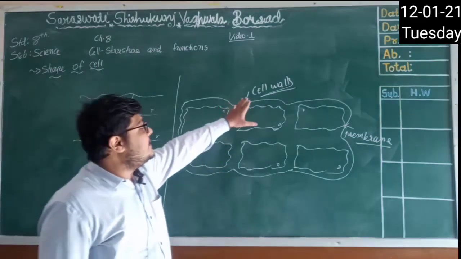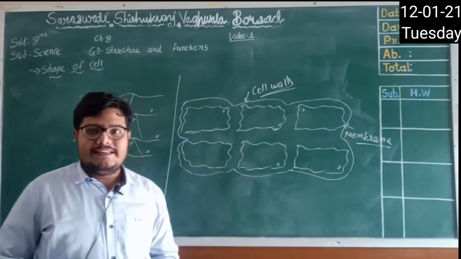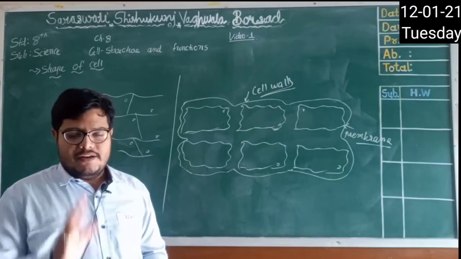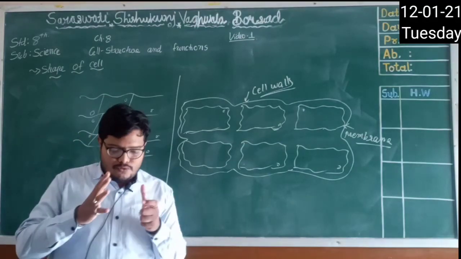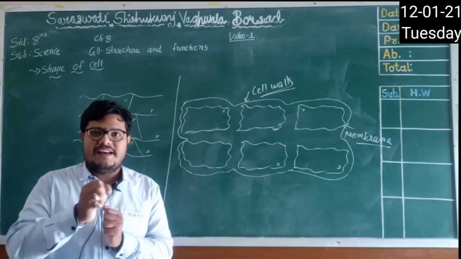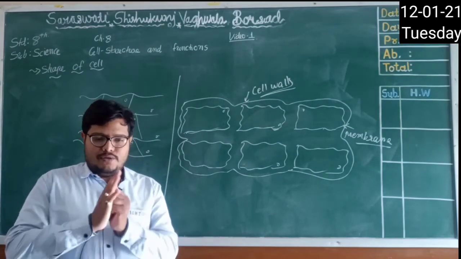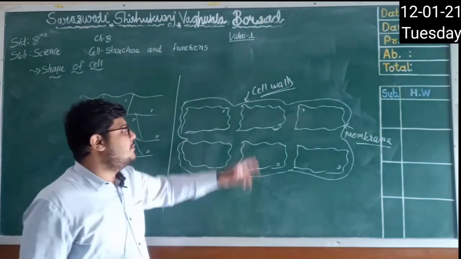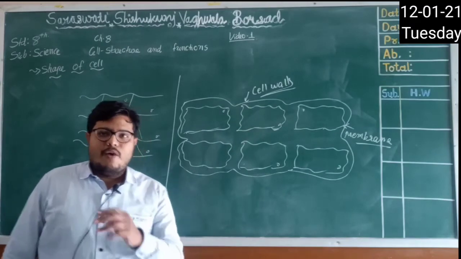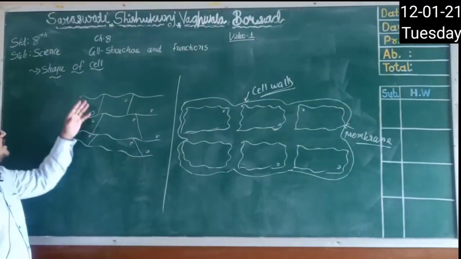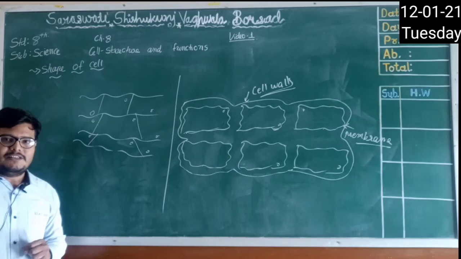And these cell walls which are present in the plants give rigidity to them. Rigidity means plants are able to stay at one place only. They are rigid bodies, right? So they stay at one place, and that rigidity is because of the cell walls. Now I hope you understand the shape of the cell and why they have a specific shape.